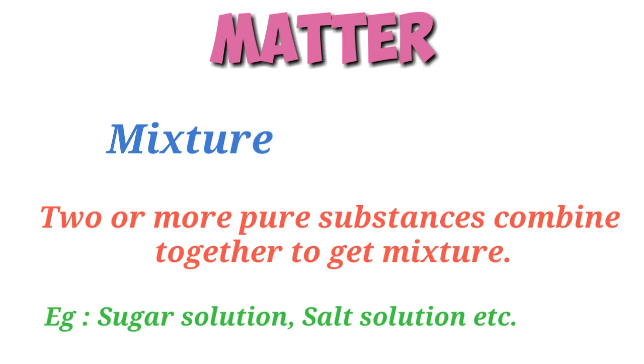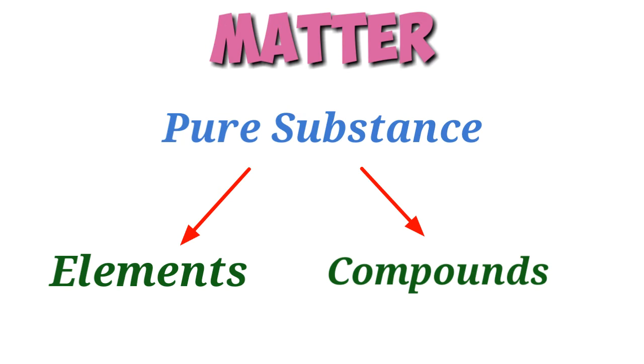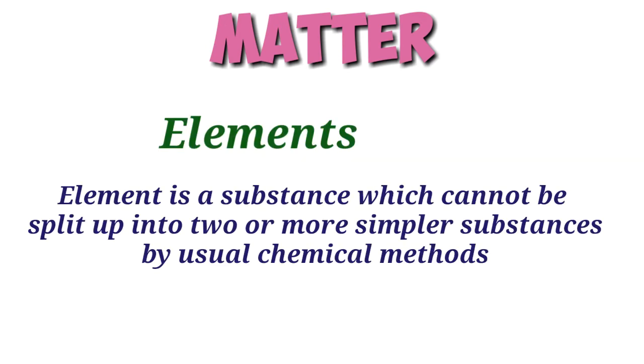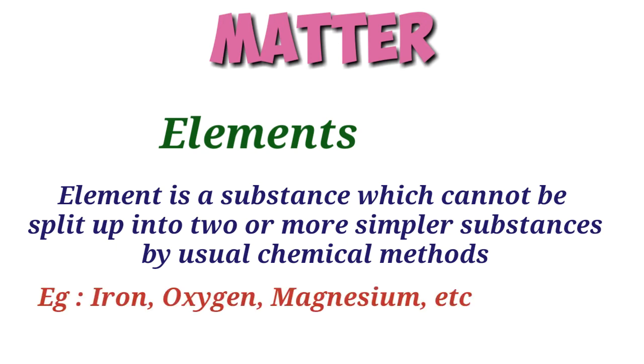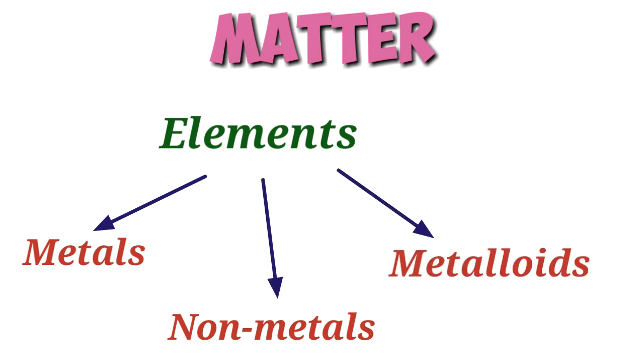So it's a mixture. Pure substances can be divided into two, elements and compounds. An element is a substance which cannot be split up into two or more simpler substances by usual chemical methods like applying heat, light or electricity. Iron, oxygen, magnesium, etc. are examples of elements. Elements can be classified into metals, nonmetals and metalloids depending upon their physical and chemical properties.